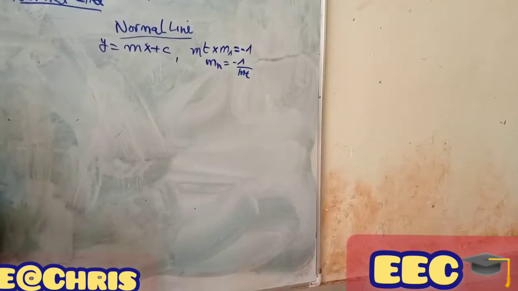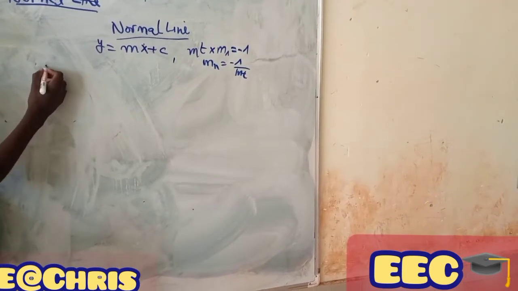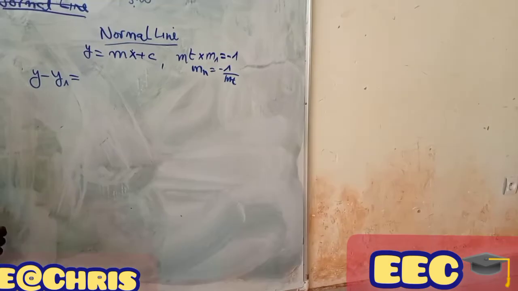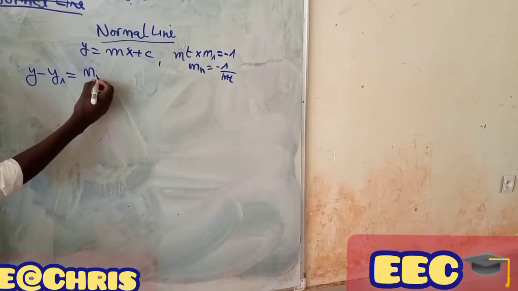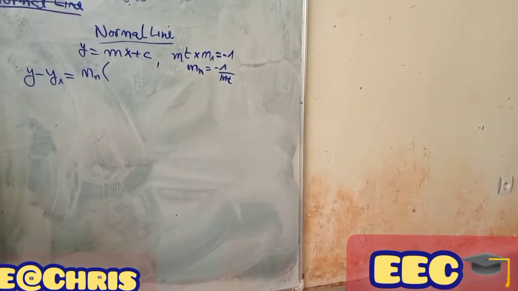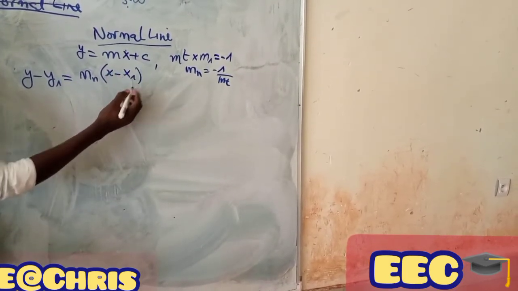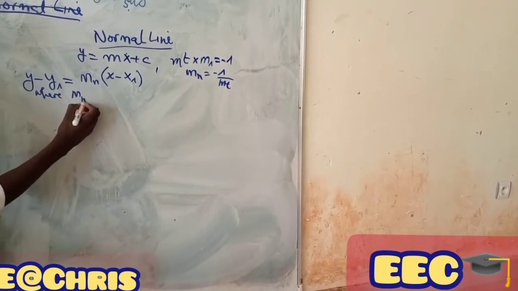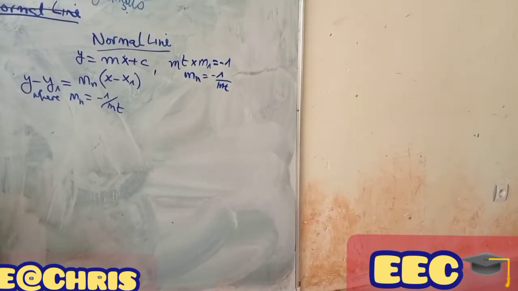The complete formula for calculating the normal line is y minus y1 equal to mn times x minus x1, where mn is equal to negative 1 over m.